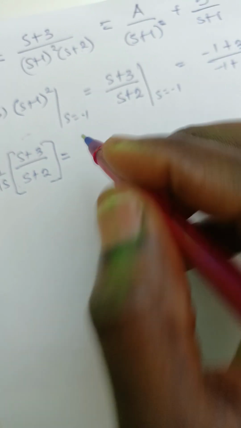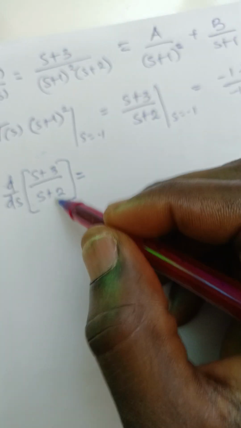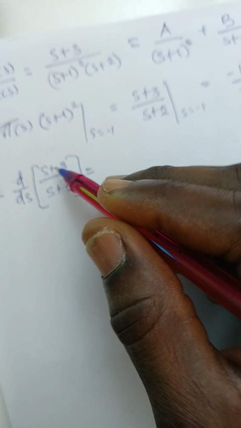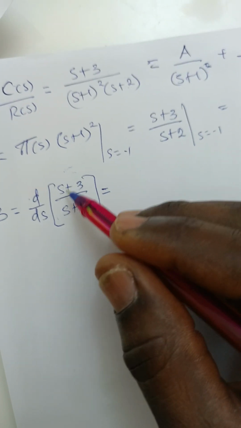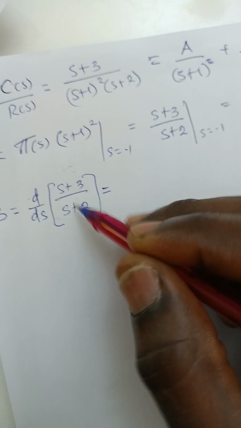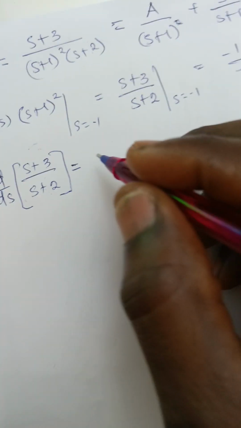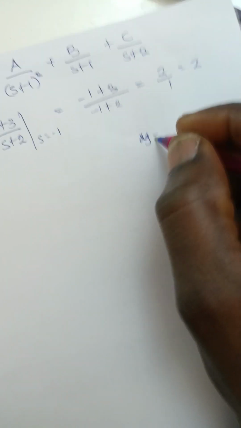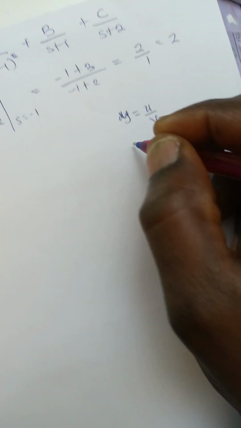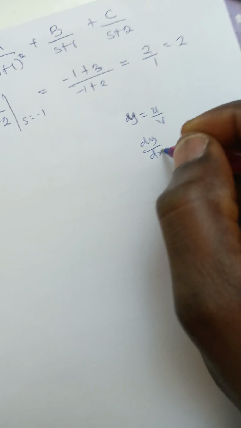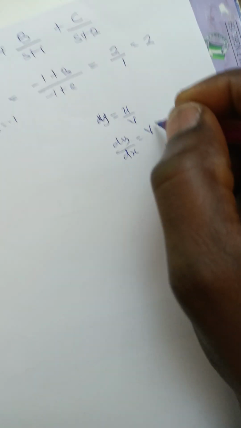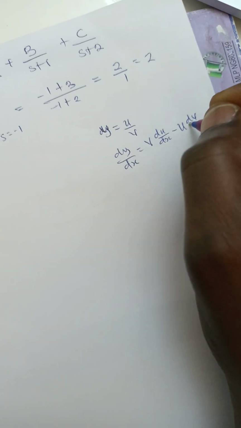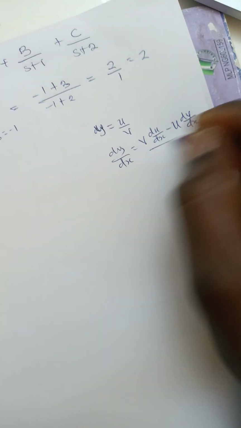When we differentiate this, we are using the quotient rule of differentiation. We use v du/ds minus u dv/ds all over v squared. You know that formula: when y is equal to u over v, then dy/ds is equal to v du/ds minus u dv/ds all over v squared.